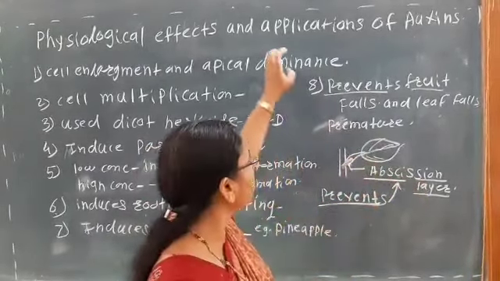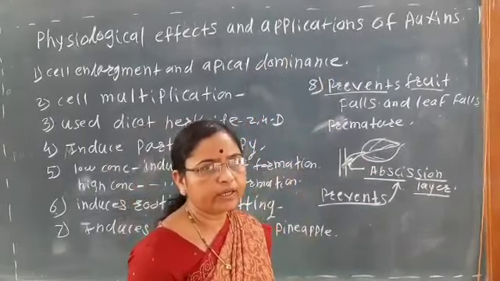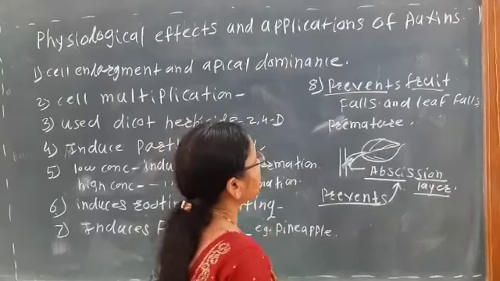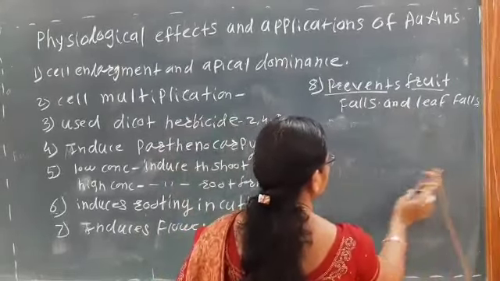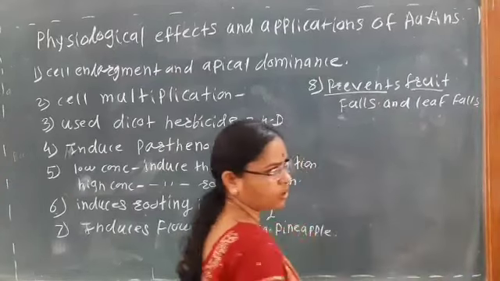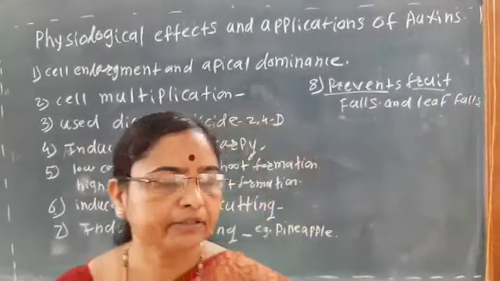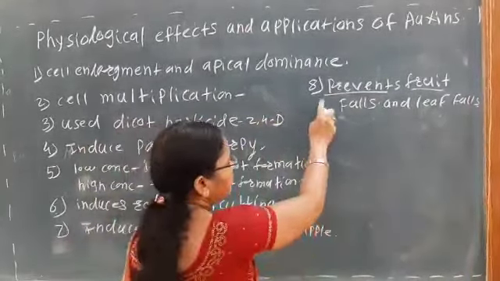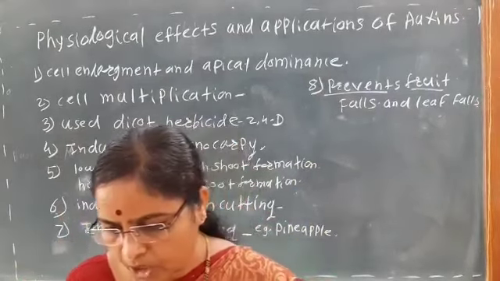That is the most important physiological function of the auxin. Okay, so here it prevents the fruit fall and the leaf fall by preventing the formation of abscission layer. That is the 8th physiological effect of the auxin.